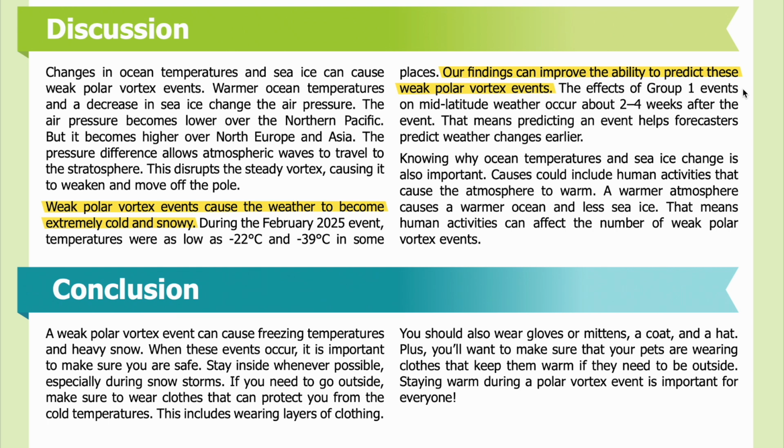The effects of Group 1 events on mid-latitude weather occur about 2 to 4 weeks after the event. That means predicting an event helps forecasters predict weather changes earlier.